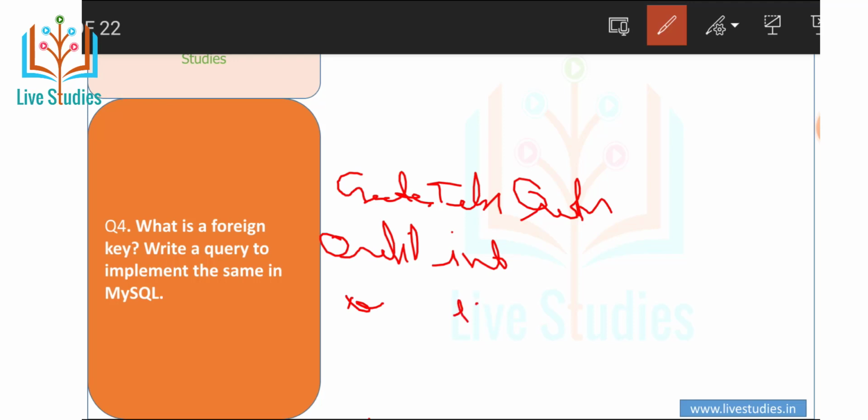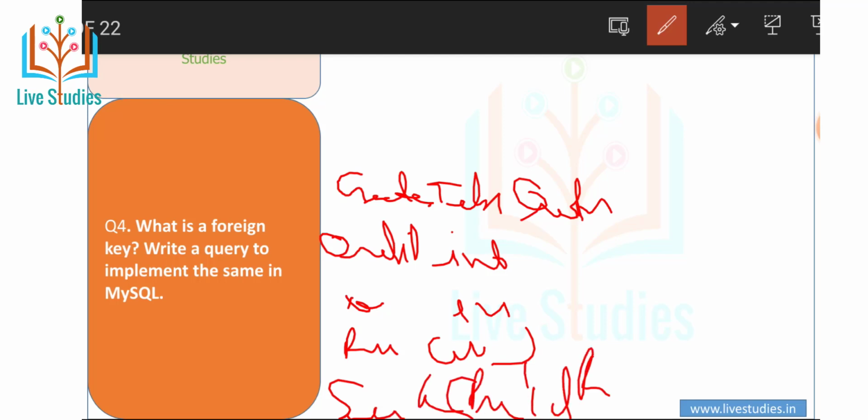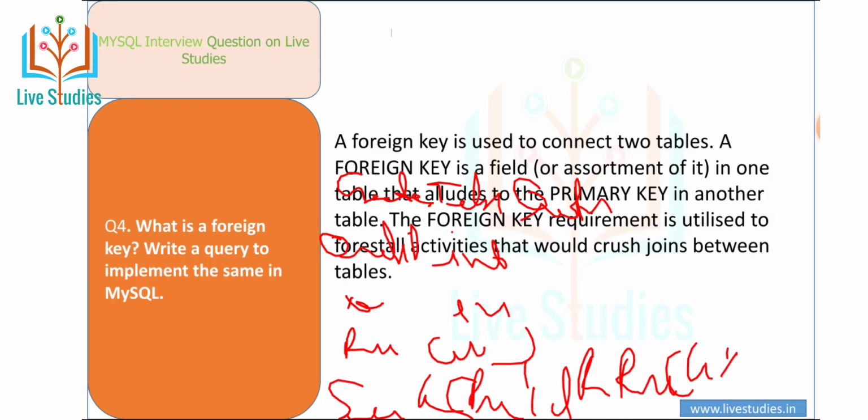Order number is also int. Primary key is order ID, then foreign key is person ID, references persons, person ID. That's it.